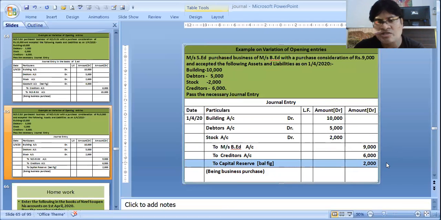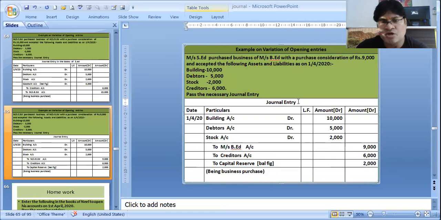This 2,000 is not usual profit. This 2,000 is not frequent profit. It's infrequent profit, and this is for getting some assets. That means it is termed as capital profit. So infrequent profit made by buying assets at a lower price will not be termed as profit and loss, but it will be termed as capital reserve. So this capital reserve is the profit of Asset.